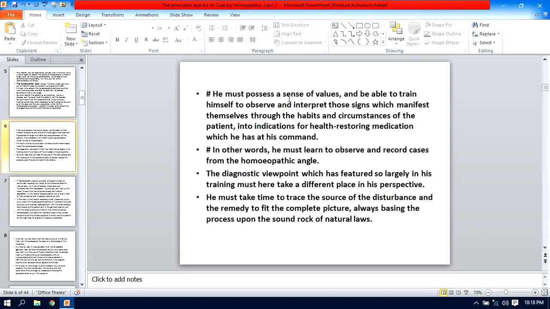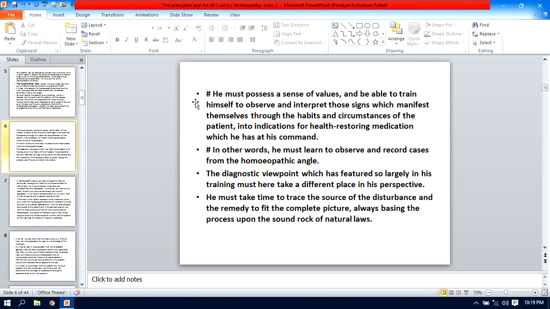He must possess a sense of values and be able to train himself to observe and interpret those signs which manifest themselves through the habits and circumstances of the patient into indications for health restoring medication which he has at his command.